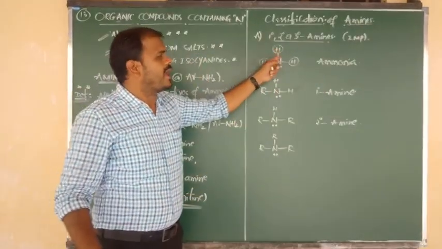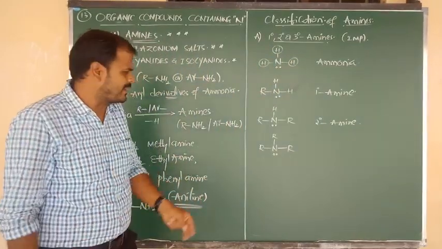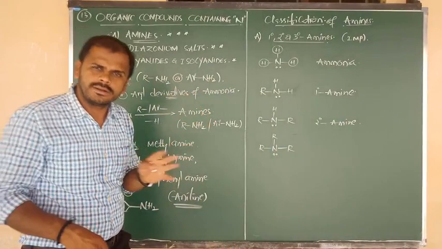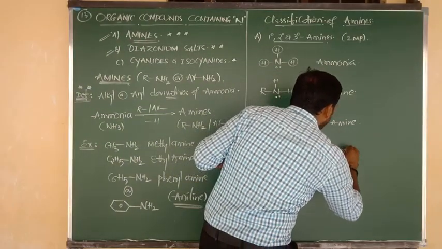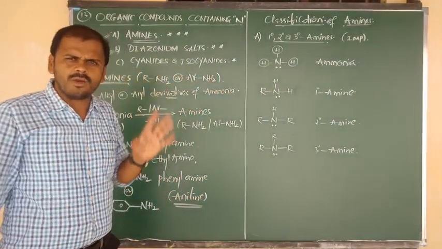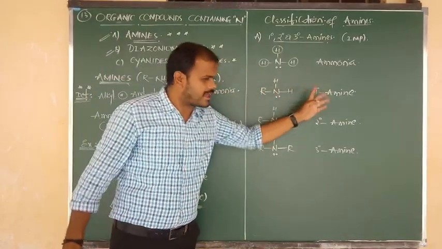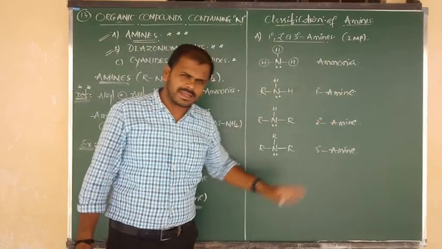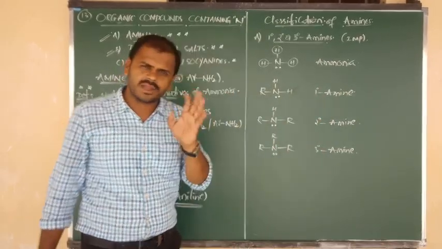If all 3 hydrogen atoms in ammonia are replaced by any 3 alkyl or aryl groups, we say it is known as the tertiary amine. Once again: if nitrogen is connected to 1 carbon, it is called primary amine. If nitrogen is connected to 2 carbons, it is called secondary amine. If nitrogen is connected to 3 carbons, it is called tertiary amine.